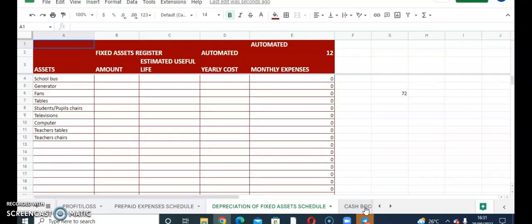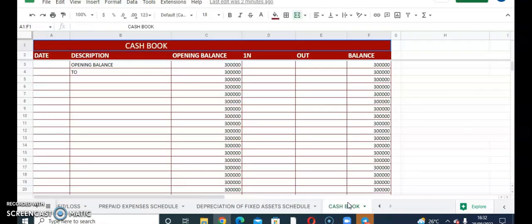Okay, I also provided what I call a depreciation of fixed asset schedule. This will help you to track all your fixed assets to get their depreciation, because it should form part of your expenses, because it is from here you will save money to replace them when they get bad. Okay, also this is the template I included for you to track your cash. So if you receive school fees in cash, all right, you'll be able to track it if you are interested. Okay, so that at any point in time you'll be sure that what is in your bank transfer and your cash corresponds with what is in your bank statement.